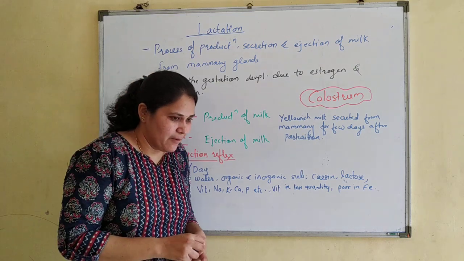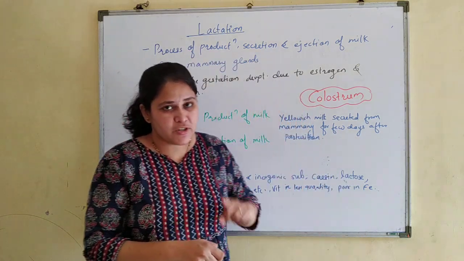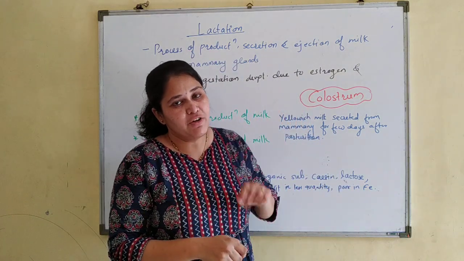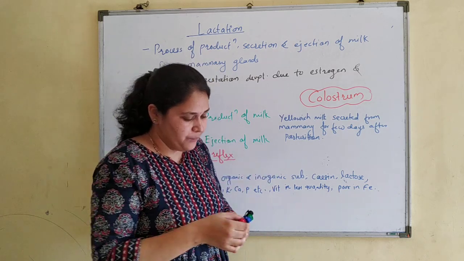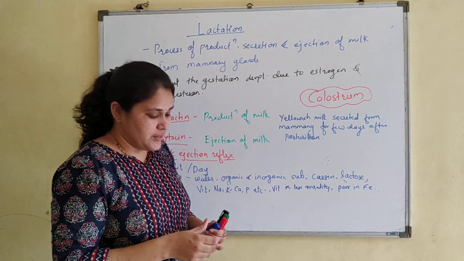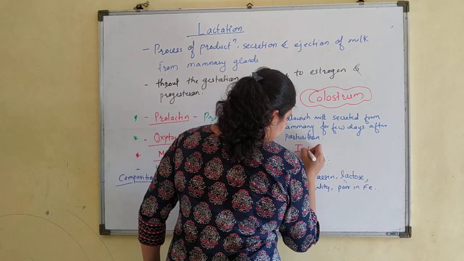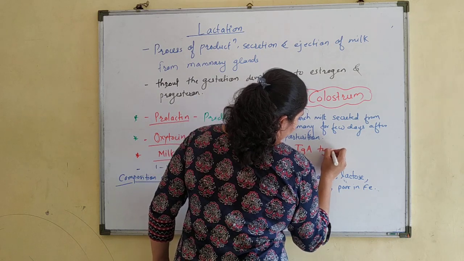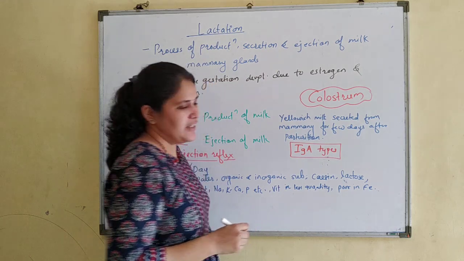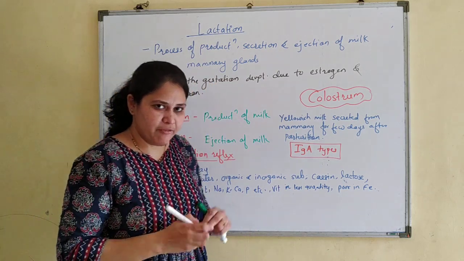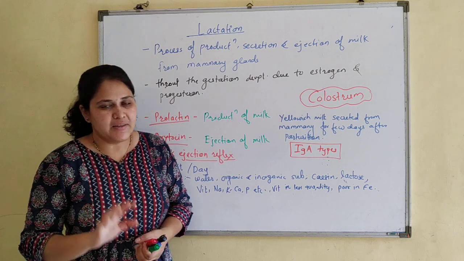We always say that the baby should feed on the mother's milk only. First, the mother's milk has to be given to the baby because it is a rich source of antibodies. The antibodies present in the mother's milk are of IgA type. There are different types of antibodies that you will learn in the health and diseases lesson.